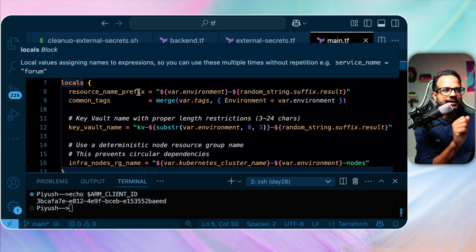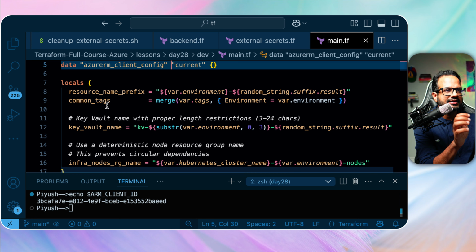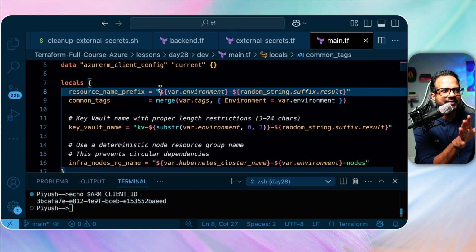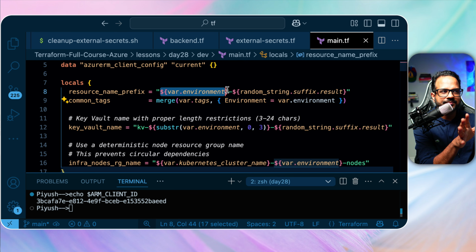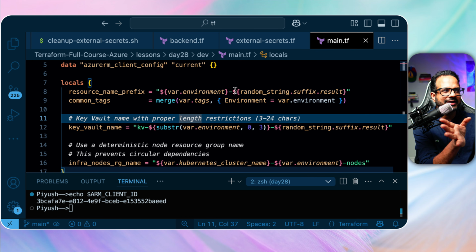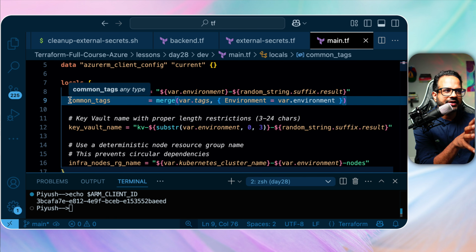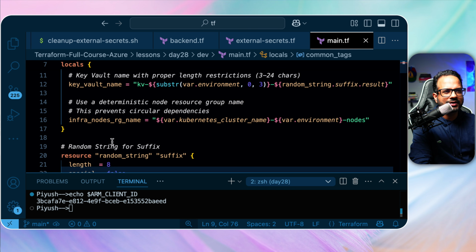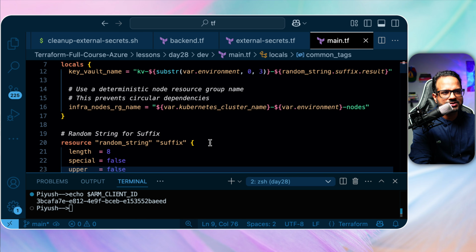Then we are creating a local. What these locals will have: resource name prefix. So it will have the environment name, which is acquired from the variable, and it is being appended to a random string. Okay, then we are using common tags to merge all the tags within an environment, and we are basically setting some local values for Terraform, right? Key vault name, infra node, resource group name, and so on.